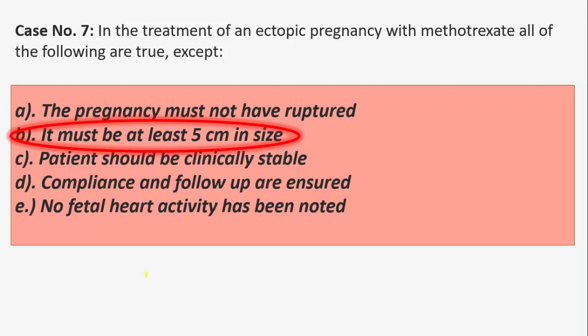So the criteria for methotrexate include hemodynamic stability, confirmation of ectopic pregnancy by ultrasound examination, significant risk associated with general anesthesia, patient compliance, lack of contraindication to methotrexate, small size of ectopic mass, less than 3.5 centimeter in greatest dimension, and lack of fetal cardiac activity. So the option that it should be at least 5 centimeter is not correct.